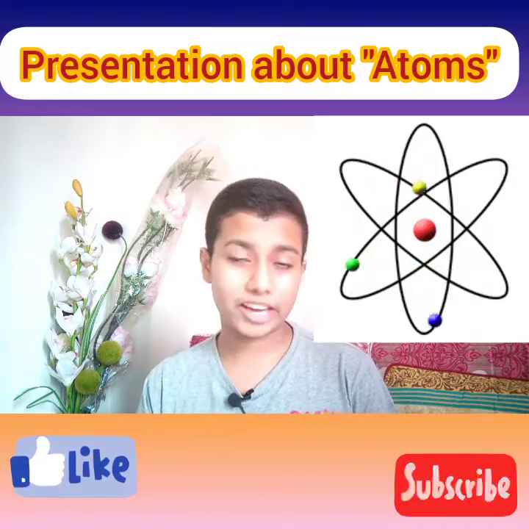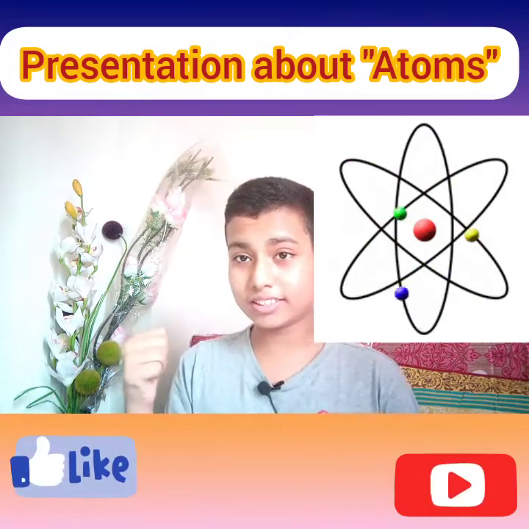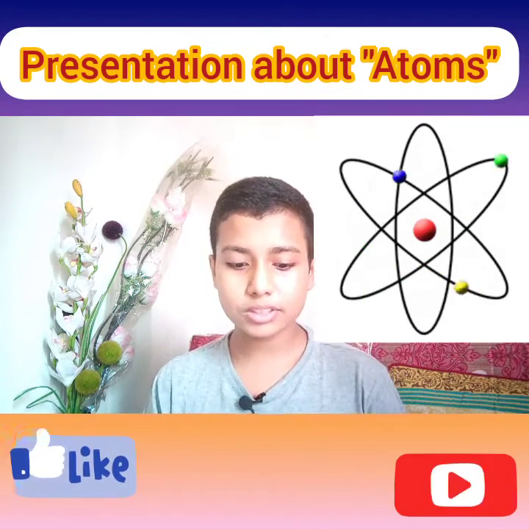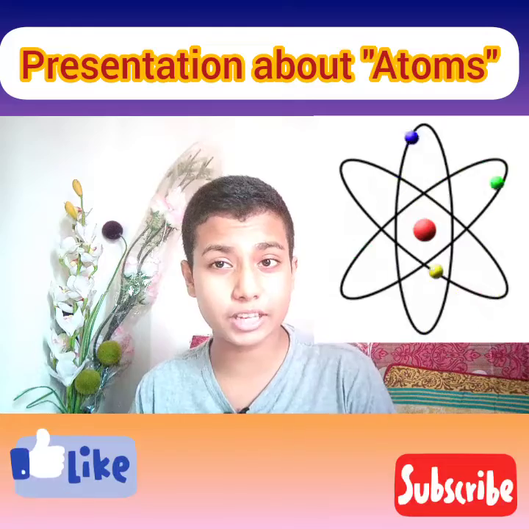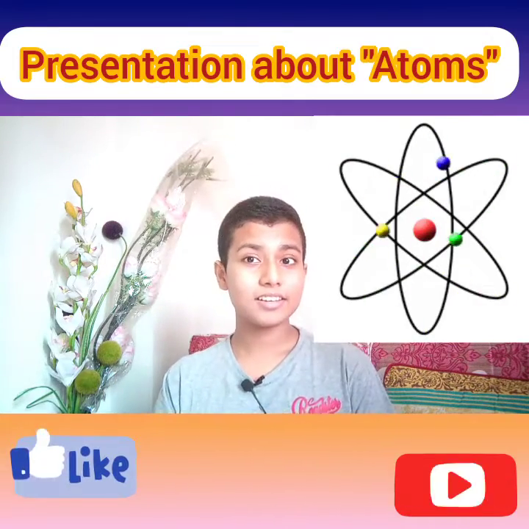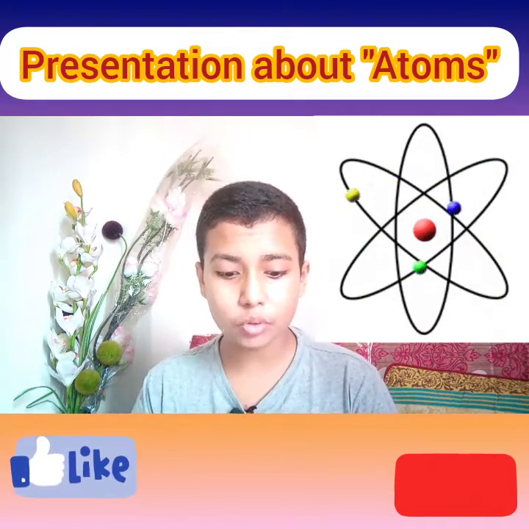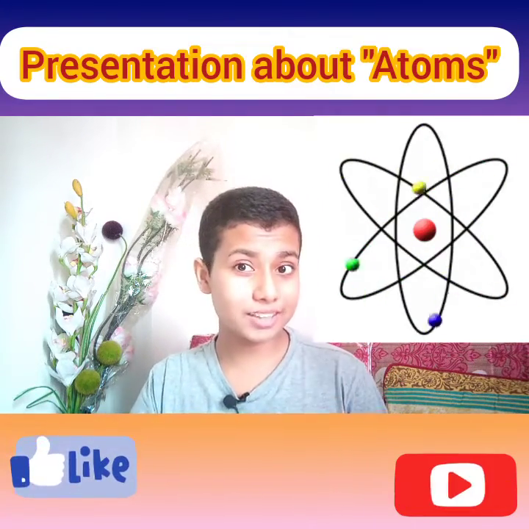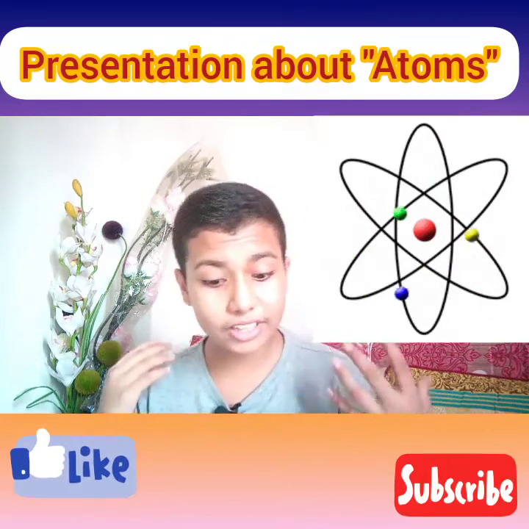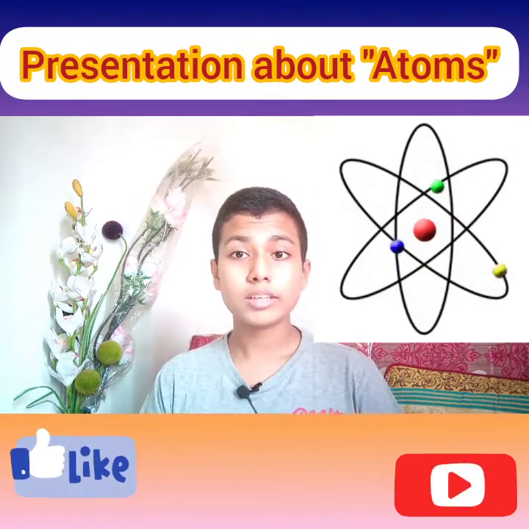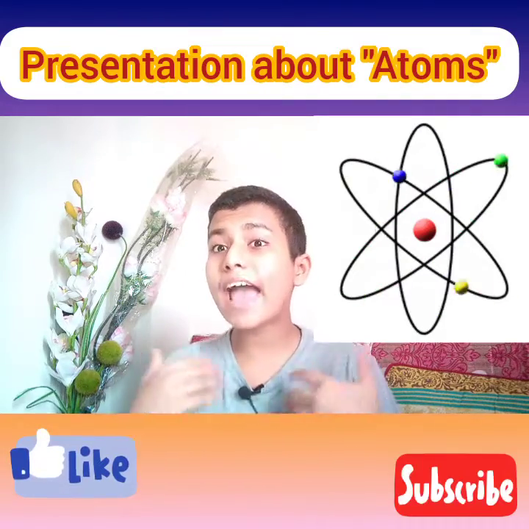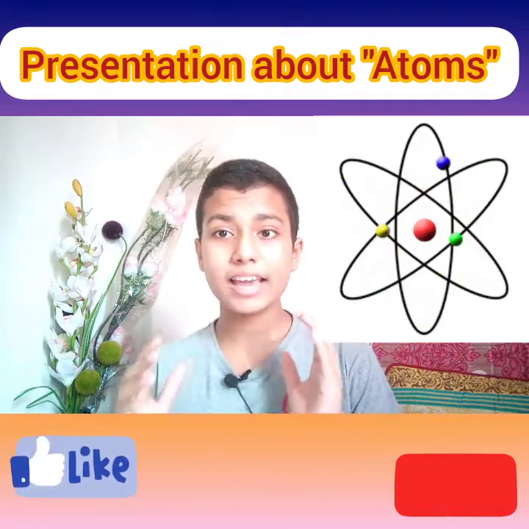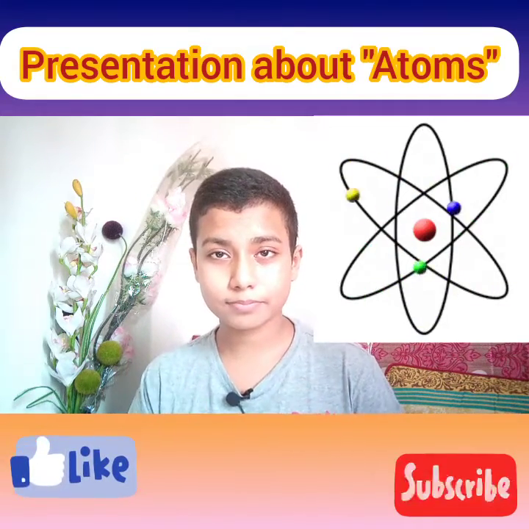Well, in this world, on this earth, we can see everything in our surroundings, like wheels, chairs, tables, everything around us. Here you can see a flower vase. Everything you see around you is made of tiny particles, right? And these particles are known as atoms. Well, different particles also have different kinds of characteristics. Also, they have different types of atoms, which have different kinds of protons, electrons, and neutrons.